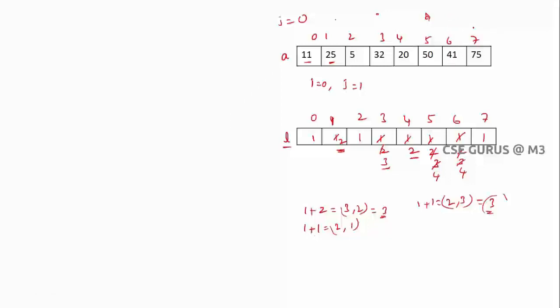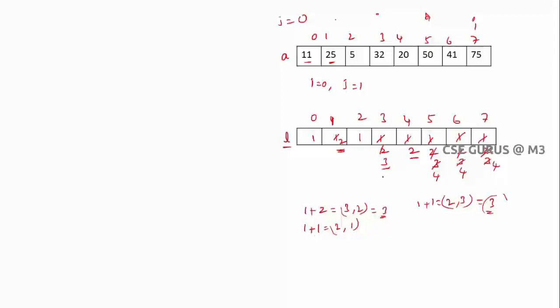So now the last value of I is 7. Yeah, start from 11, that is the first, is less than 75? Yes, true. So here 1 plus 1 2 is a maximum. Next 25 is less than 75? Yes, true. Here 2 is there, 1 plus 2 3, here I'll get 3. Next 5 is less than 75? Of course, true, but here you have 1 plus 1 2, here you got the maximum as 3, no need to update. 32 is less than 75? Of course, true. Here you can see 1 plus 3 4, but here you have only 3, so now you can update.